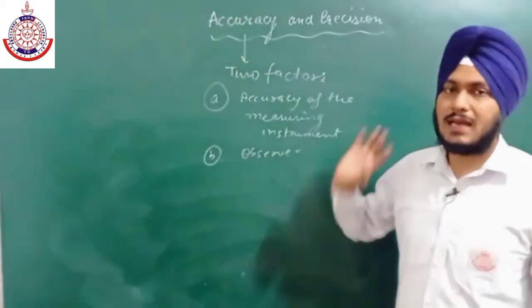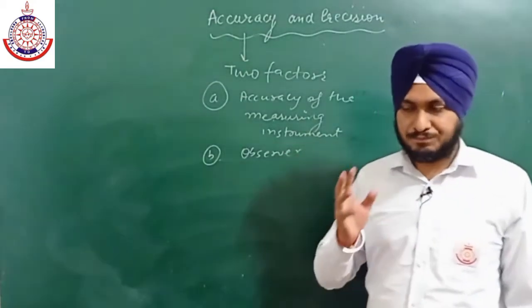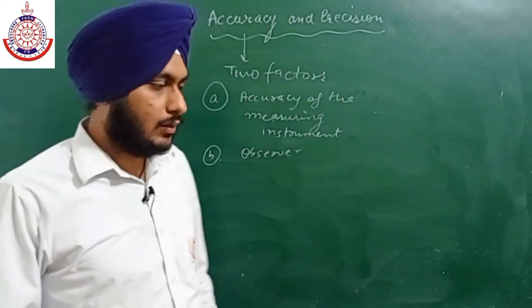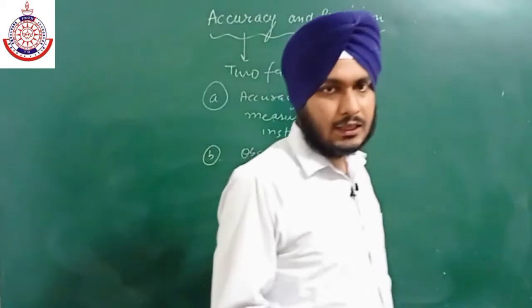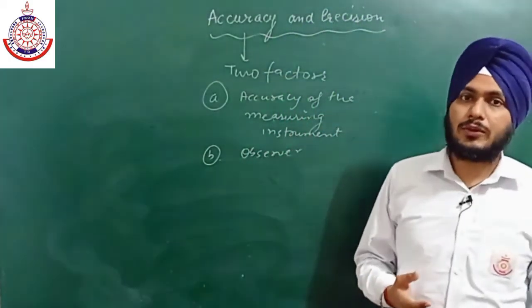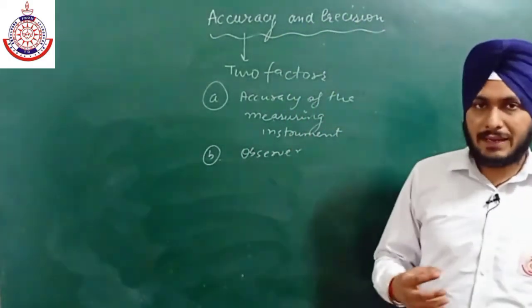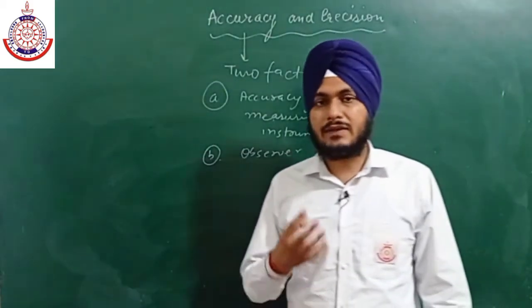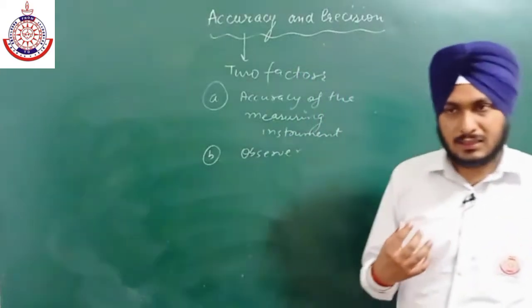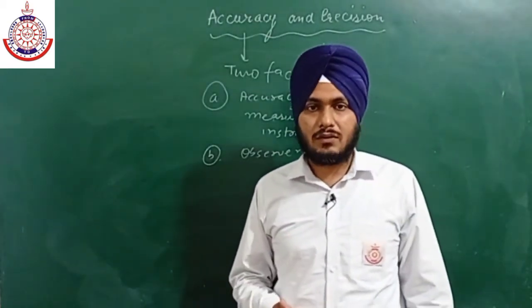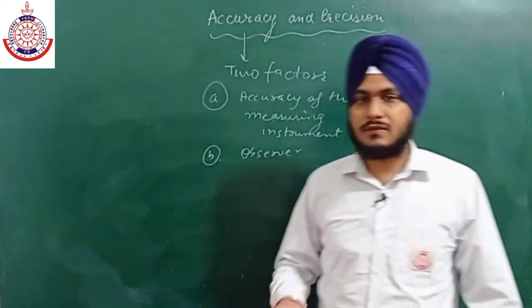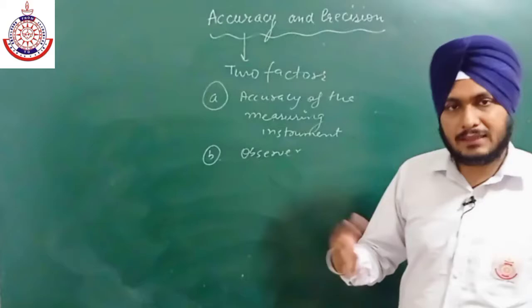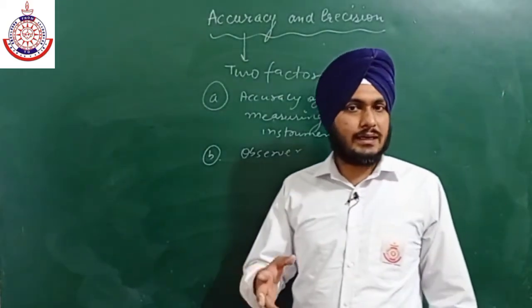Now what is accuracy? Which measurement do we call accurate? So a measurement is said to be accurate if the average of all the measurements is nearly equal to the accurate value. Okay, so in order to increase the accuracy, what can we do? We can repeat the measurement and then take its average. In this way we can increase the accuracy.